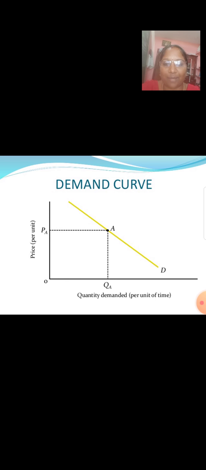So this is the demand curve. Here we are showing the demand curve, this is the price unit, and this is the quantity. At a certain point the price and demand will be the same, and sometimes when the price is going up, demand will go down. When the price is going down, the quantity demanded will obviously be high.